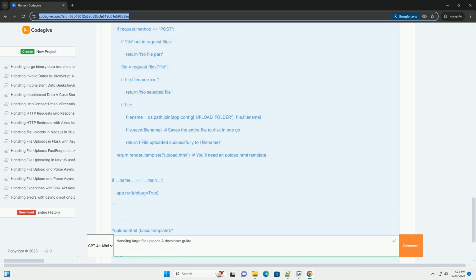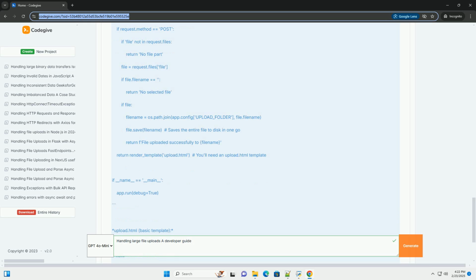2. Key techniques for handling large file uploads. The core strategies to address these issues are: 1. Chunking / resumable uploads. Divide the file into smaller pieces, or chunks, and upload them sequentially. This allows for more efficient memory management, easier recovery from network interruptions, resumability, and progress monitoring. 2. Streaming. Process the file data as it arrives, without loading the entire file into memory at once. This is crucial for memory efficiency.